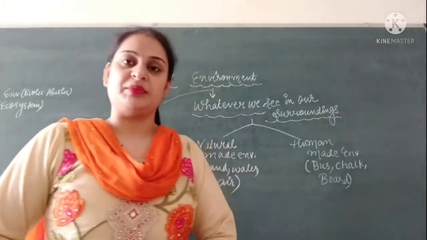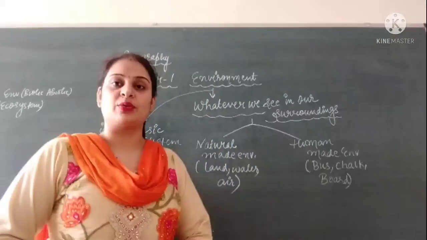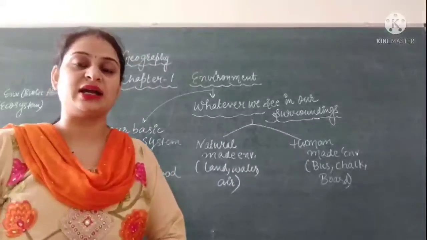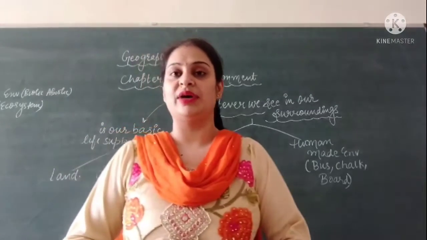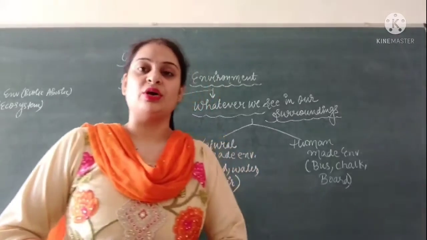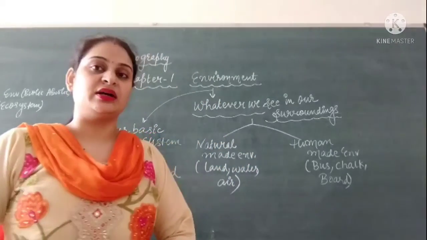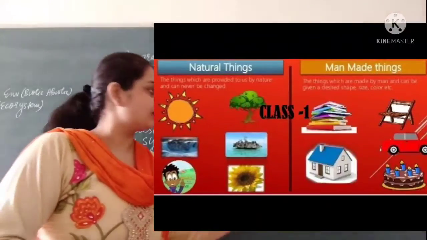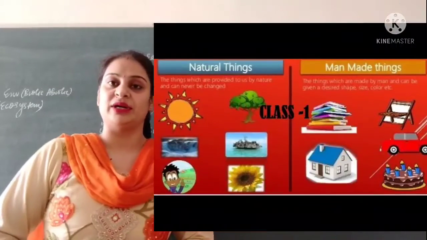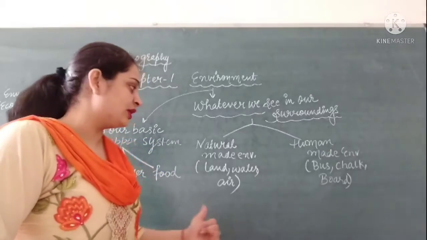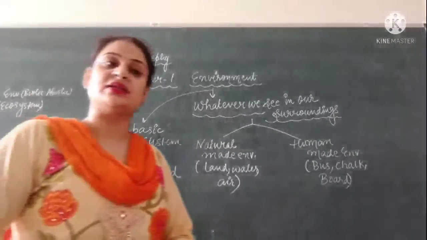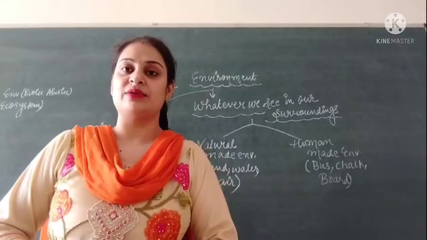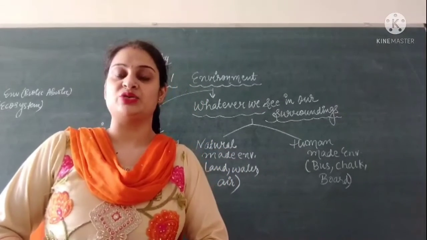So what is environment? Whatever we see in our surroundings is called environment, or we can say the conditions which make our life favorable are called environment. Environment is categorized into two categories. First is natural environment and second is human made environment. Natural environment means the things which are given by nature to us in the form of a gift.